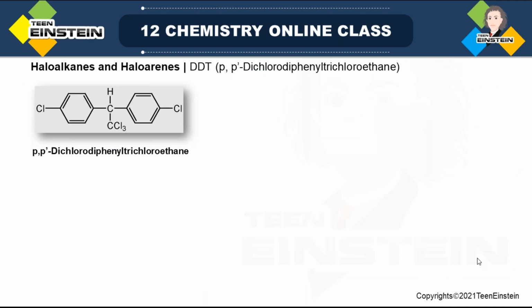Next one, DDT. Now this is also a compound that is an example of haloarene as well as haloalkane, because you can see chlorine attached to an aliphatic carbon as well as an aromatic carbon, and this has some application. So that is why we are discussing this in this chapter. Now this molecule, as you can see, is known as p,p'-dichlorodiphenyltrichloroethane.